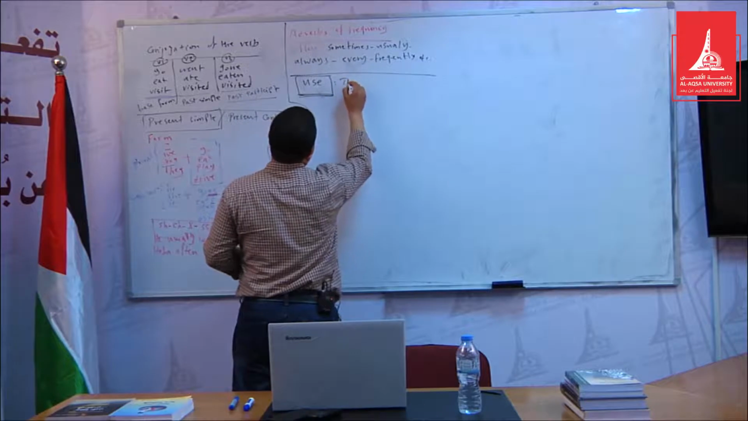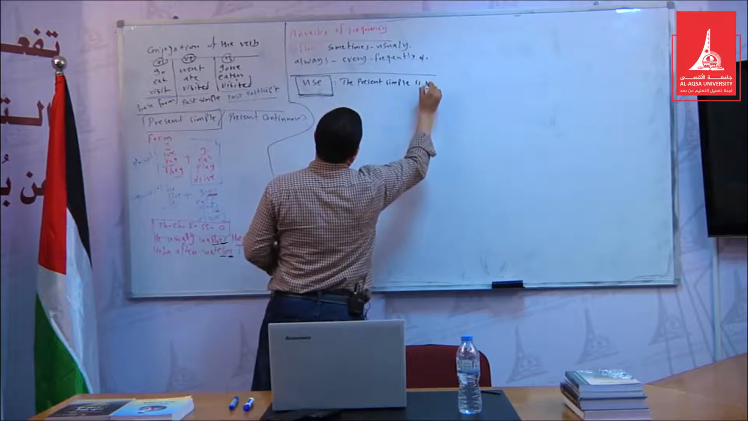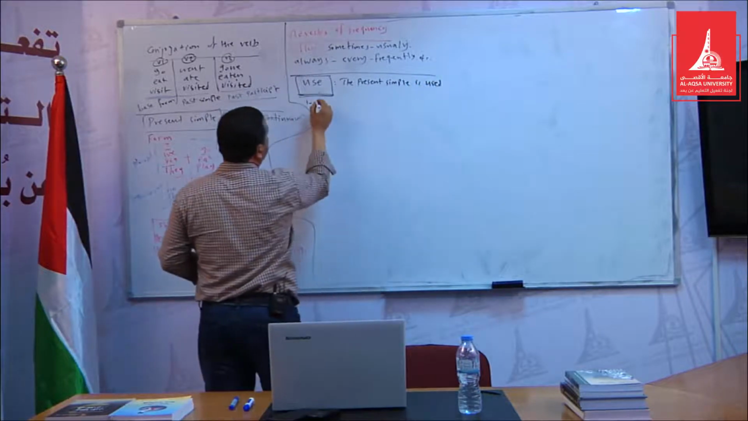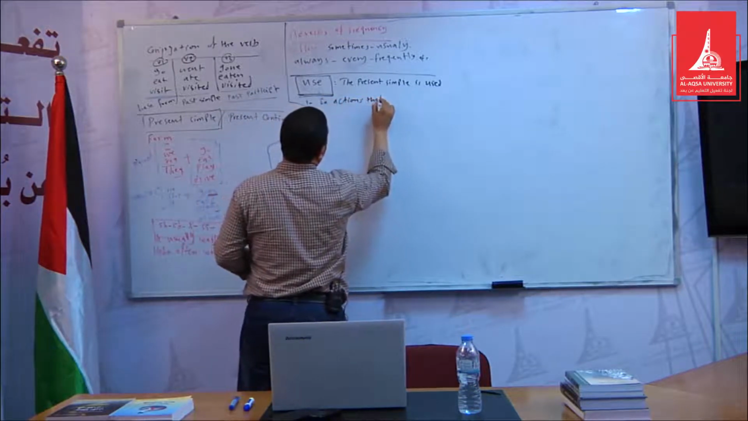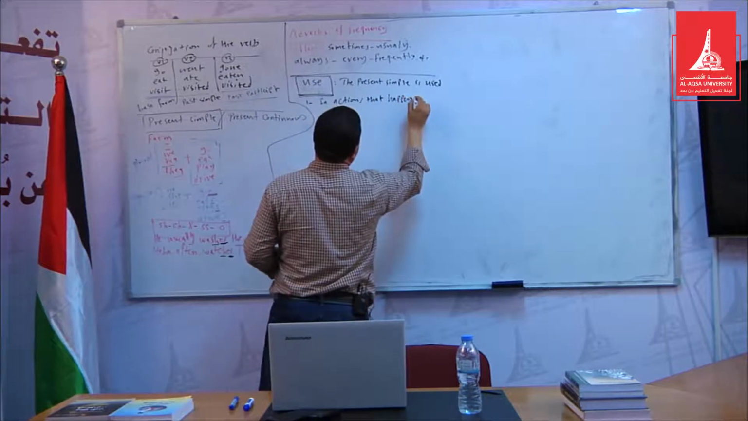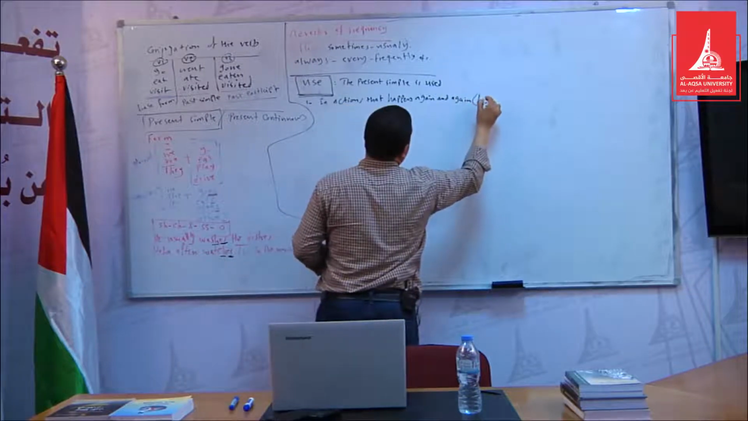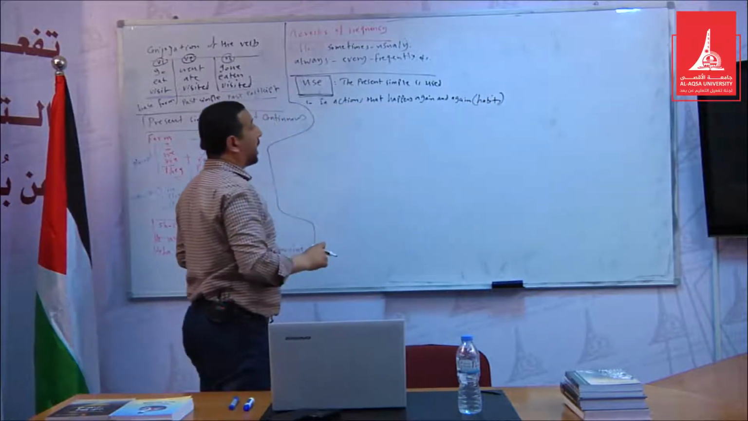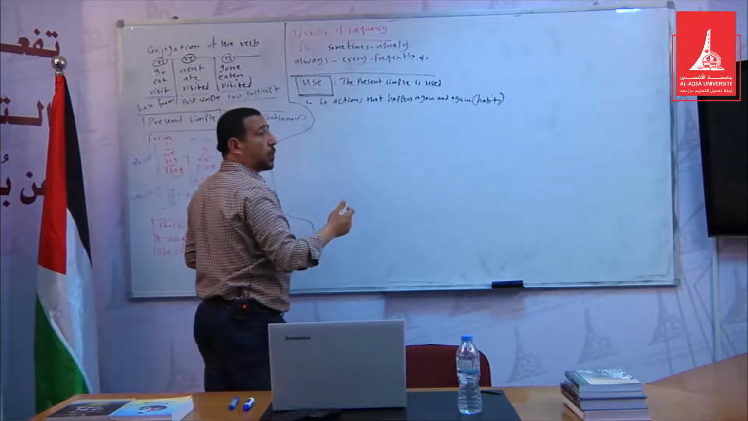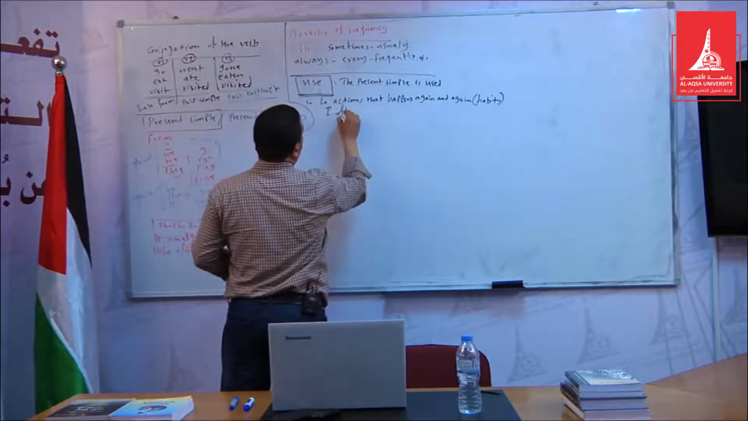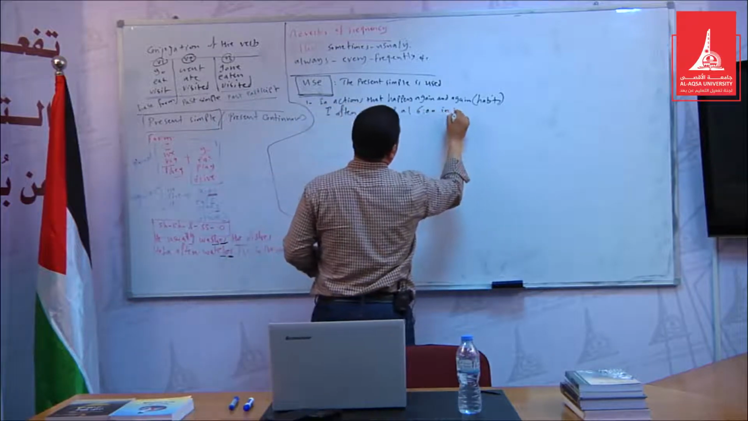The present simple is used, one, in actions that happen again and again, like habits. I usually get up at 6 o'clock in the morning. I often get up at 6 in the morning.